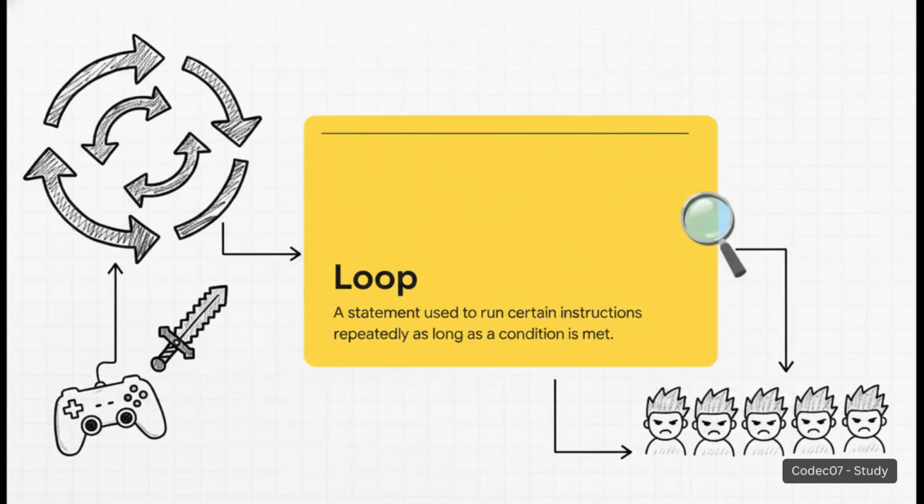And this brilliantly illustrates our next powerful concept, the loop. A loop is exactly what it sounds like. It's a statement used to run certain instructions repeatedly as long as a condition is met. Imagine you're building that game and you need to create 100 bad guys. You could manually type out that creation command 100 painful times. Or you could write it exactly once, wrap it up in a for or while loop, and just let the computer do all the repetitive heavy lifting for you instantly.